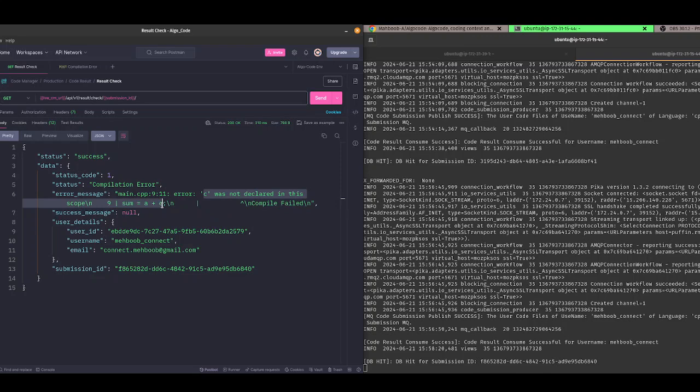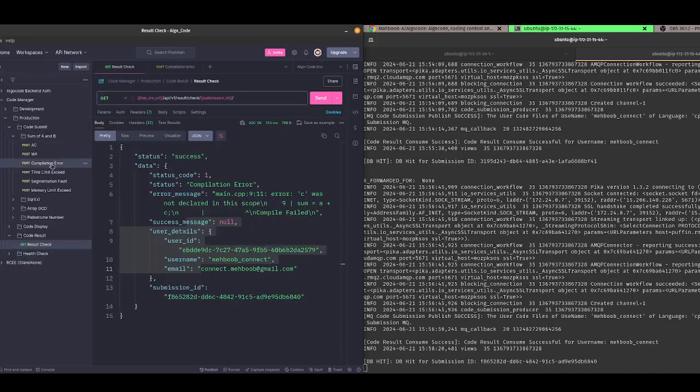Sum A plus C. So I actually used a variable C that was not declared, so compilation failed. This code actually didn't run. Now let me show you the time limit exceeded.